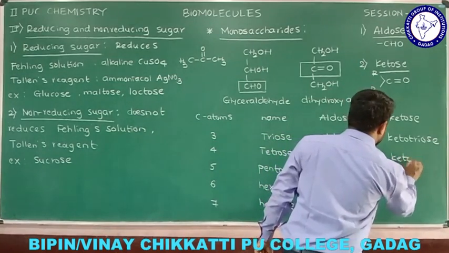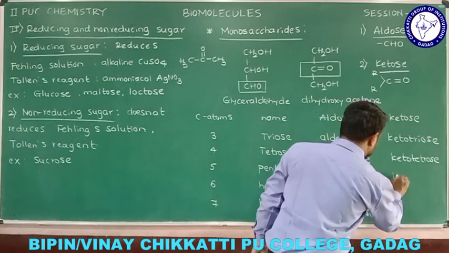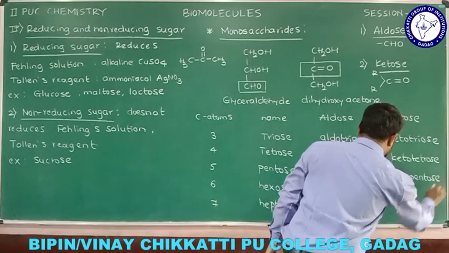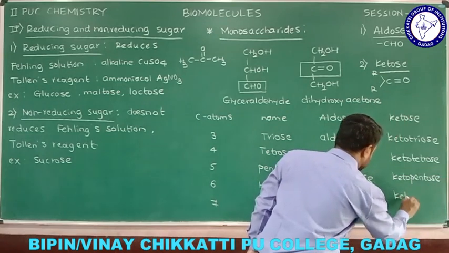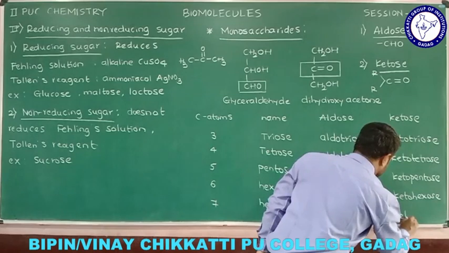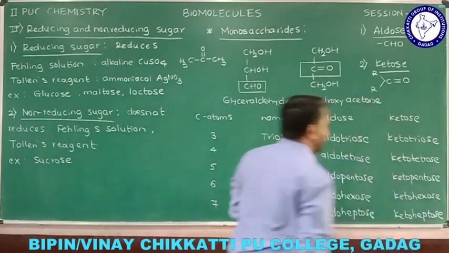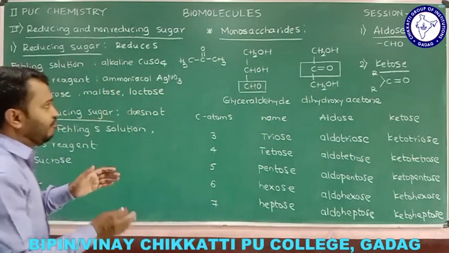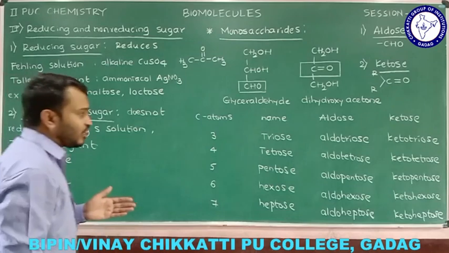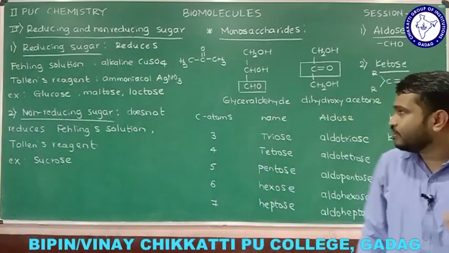Similarly, I am going to write, if the functional group is a ketone, here we call it, what is that? Ketotetrose. And for this one, ketopentose. And for this one, ketohexose. And the last one is ketoheptose. So that is the name you can indicate if the functional group is aldehyde or if the functional group is ketone, and these indicate the number of carbon atoms present in that.